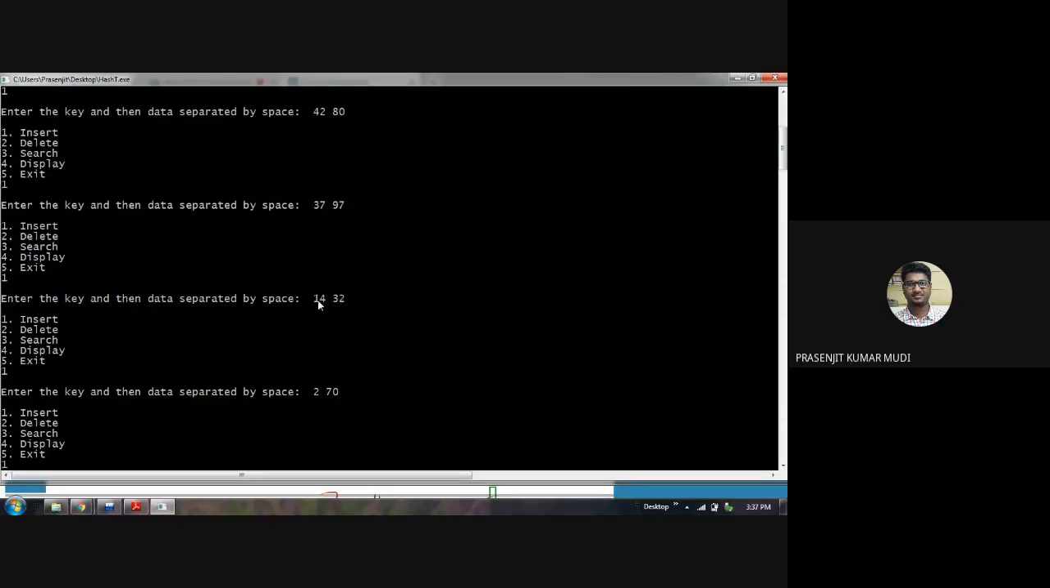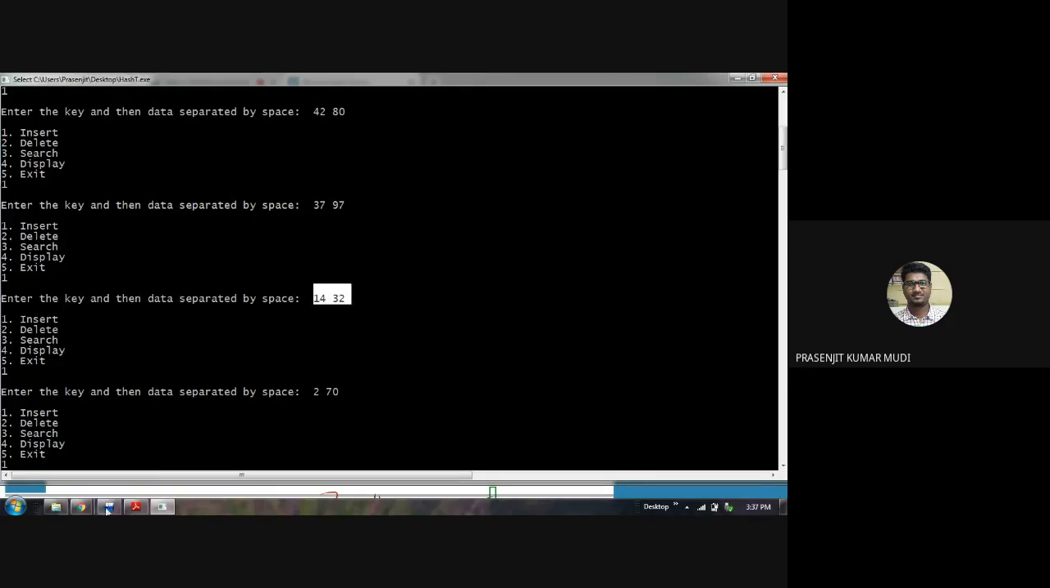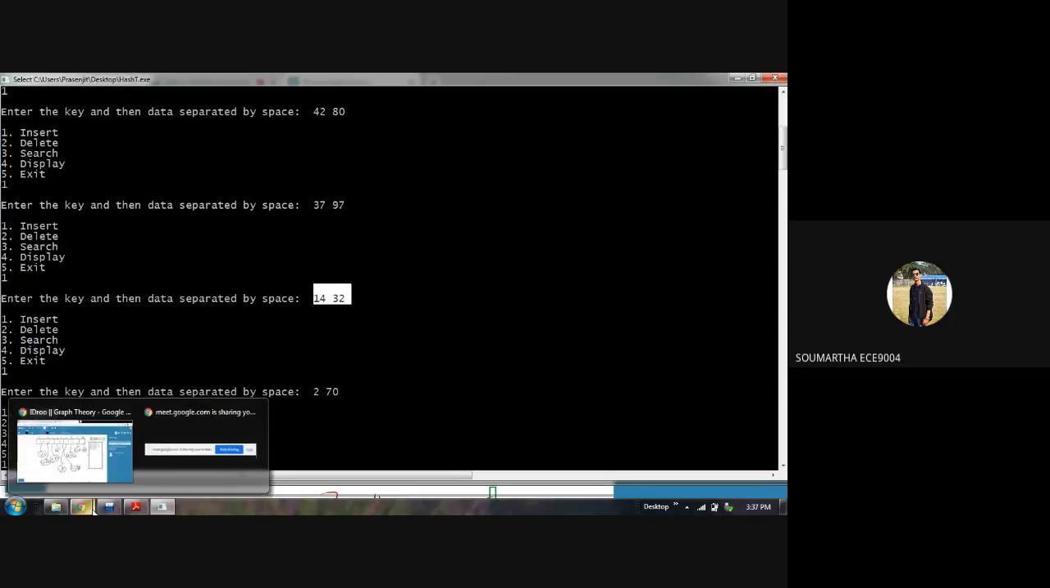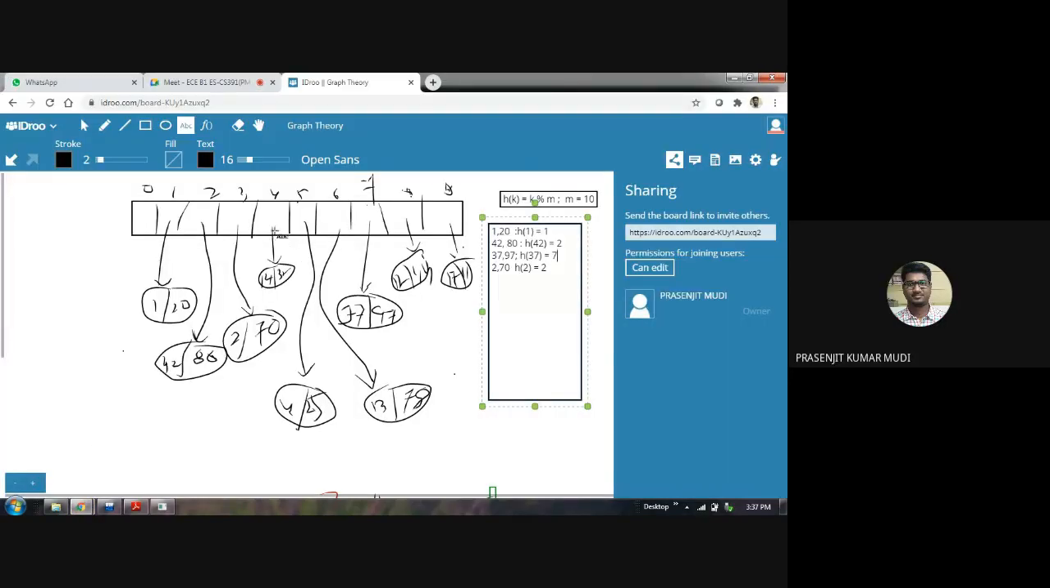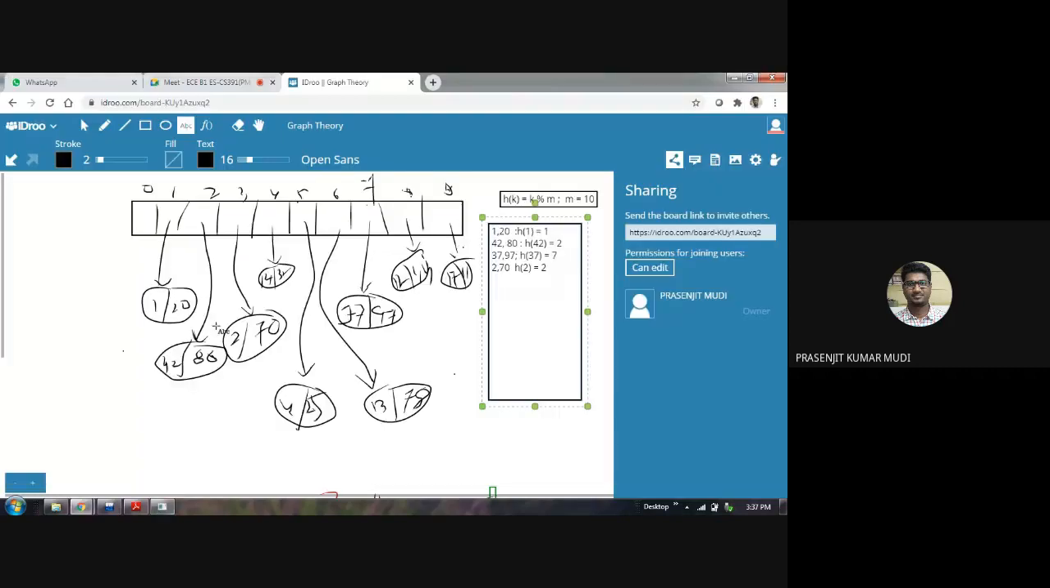So its hash key value will be 4. Hash key value of 1432 is 4. So see, the fourth pointer is pointing towards 1432. Next, 270. Already explained. The third pointer is pointing towards 270. Why? Because the second pointer is already engaged, so you go to the next pointer, the third pointer, which is available. That's why the third pointer is pointing towards 2,70.